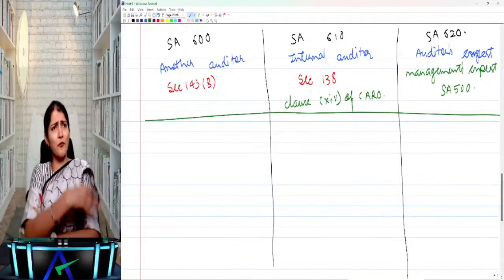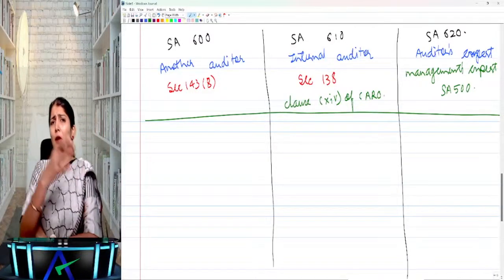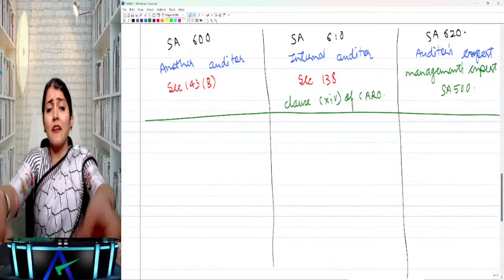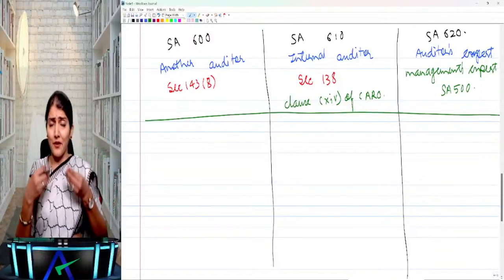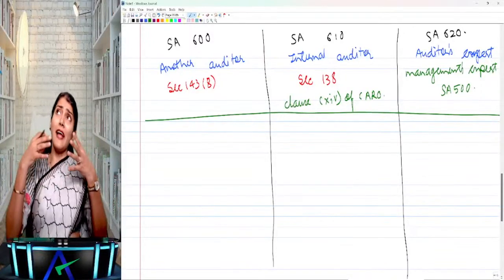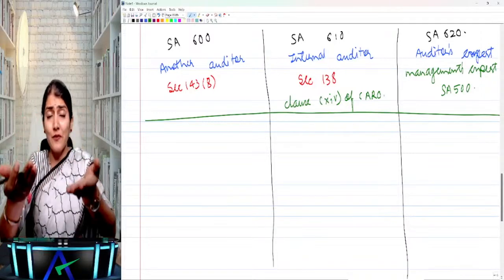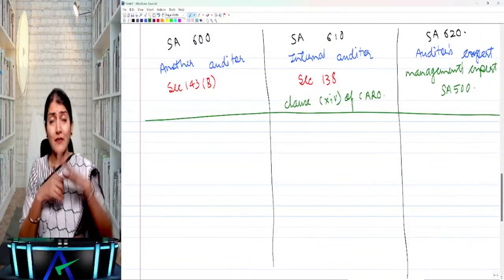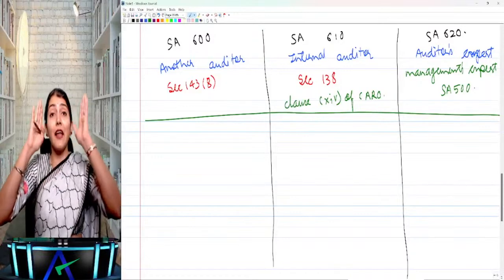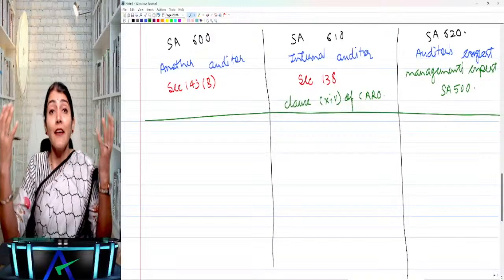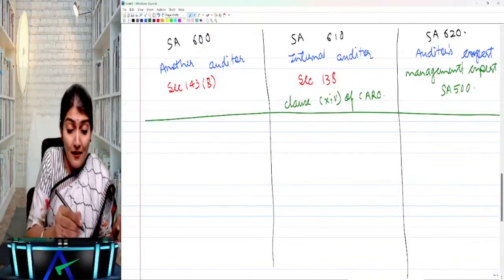Yes. So a few of the branches of the company are being audited by the branch auditor. And the branch auditors have submitted their report to the company auditor, the principal auditor. So can the principal auditor now use the work of the other auditor? Can he use the reports given by the branch auditors? Yes. But can he blindly rely? No. So he needs to do the evaluation. So how do you do the evaluation?